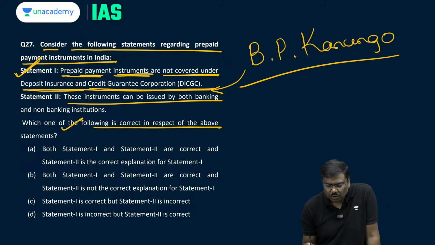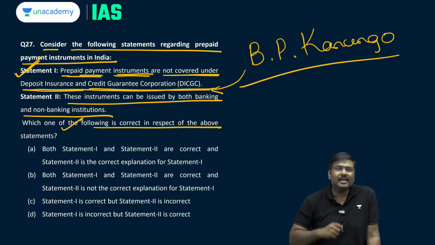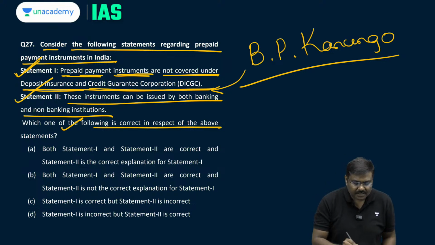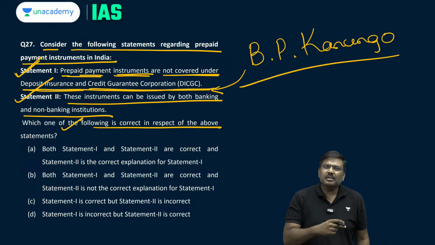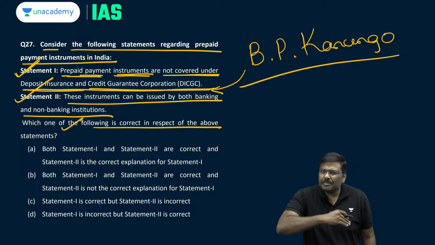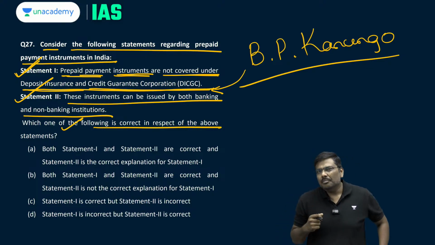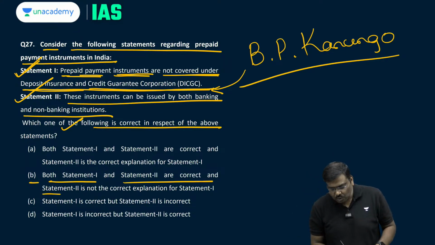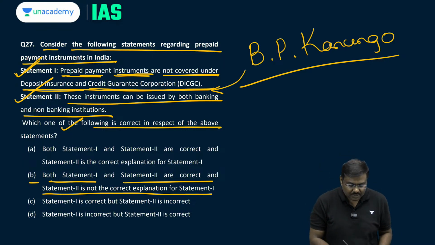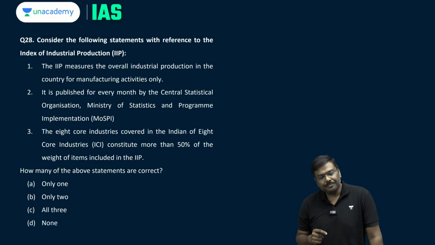These instruments can be issued by both banking as well as non-banking institutions. Yes, both the statements are true. But look at the explanation. Do you think statement 1 and statement 2 are connected? Both of them are not connected, which basically means both 1 and 2 are correct and 2 is not the correct explanation of statement 1. So, question number 27, B is the right option.